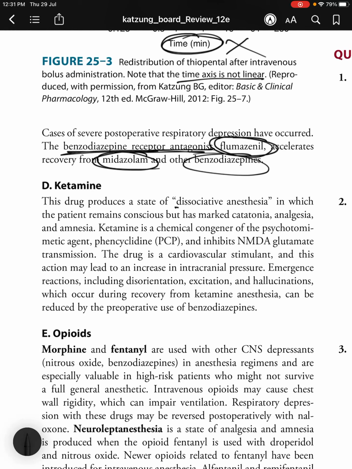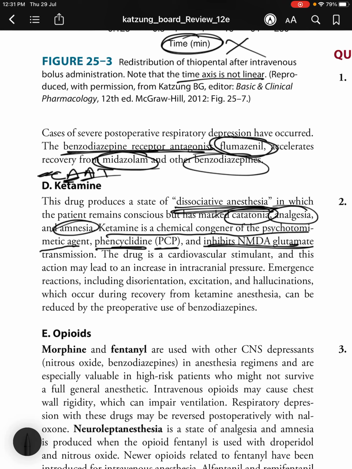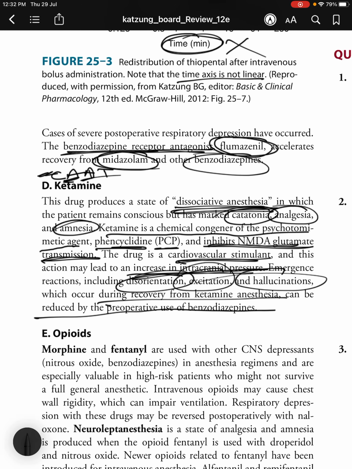Next, ketamine. This drug produces a state of dissociative anesthesia in which the patient remains conscious but has marked catatonia, analgesia, and amnesia. So ketamine, you can remember as CAT: catatonia, analgesia, and amnesia. So dissociative anesthesia. Ketamine is a chemical congener of the psychotomimetic agent phencyclidine (PCP) and inhibits NMDA glutamate transmission. The drug is a cardiovascular stimulant, and this action may lead to an increase in intracranial pressure. Emergence reactions including disorientation, excitation, and hallucinations which occur during recovery from ketamine anesthesia can be reduced by preoperative use of benzodiazepines.